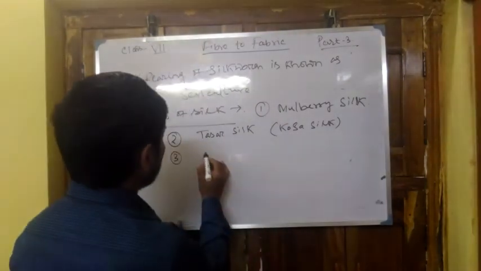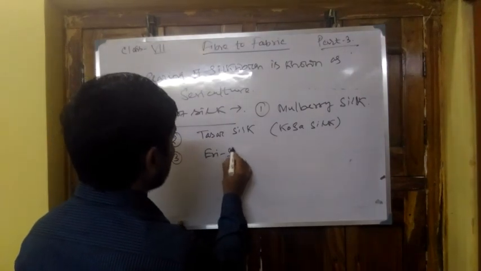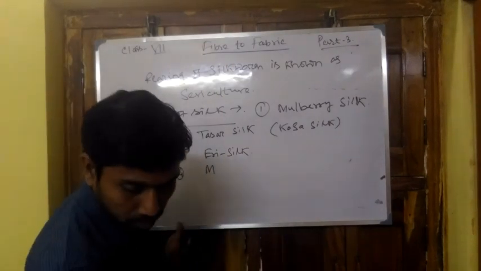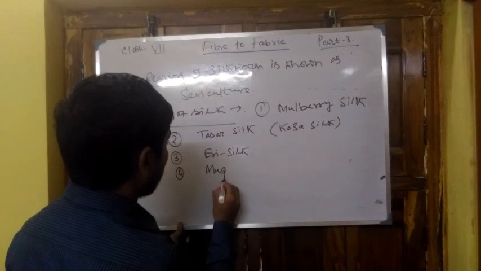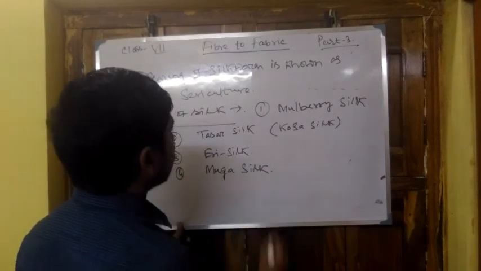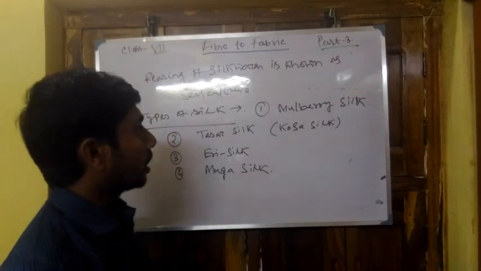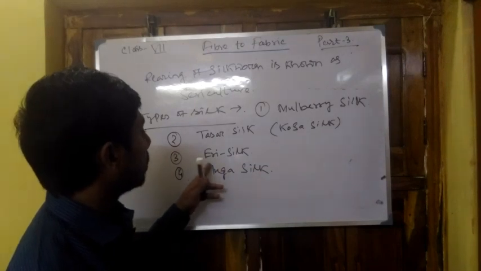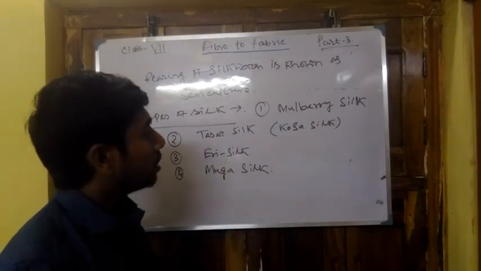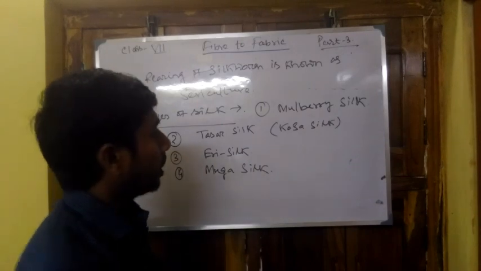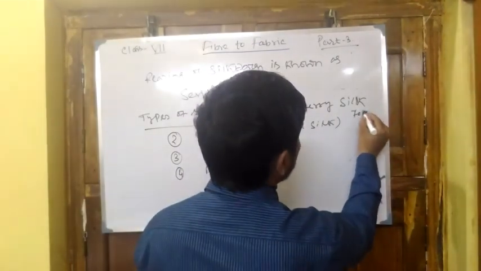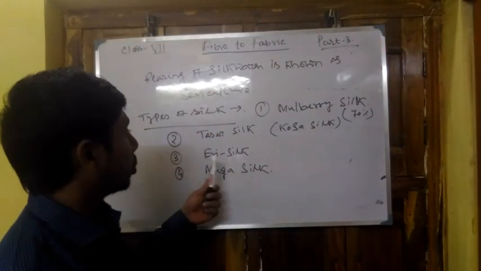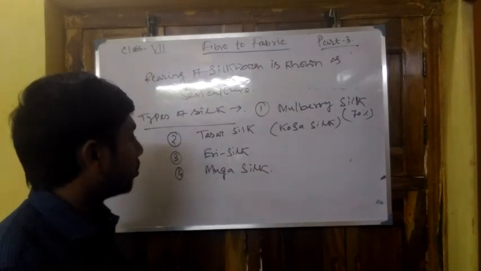Next one is the eri silk and muga silk. So these are the different types of silk obtained. These are all obtained in India, and the maximum is the mulberry silk, that is 70% of overall silk. Next the tussore silk, and then eri silk and muga silk.